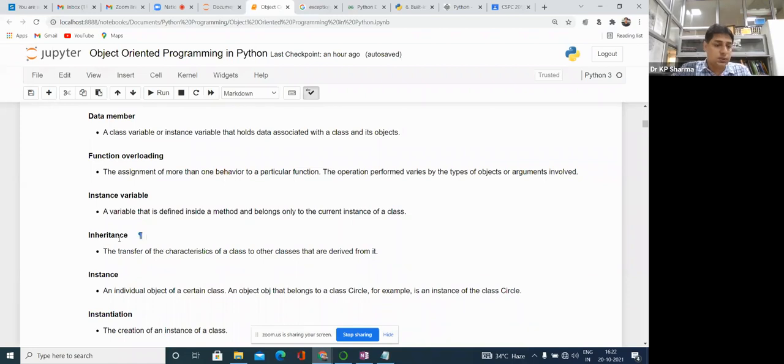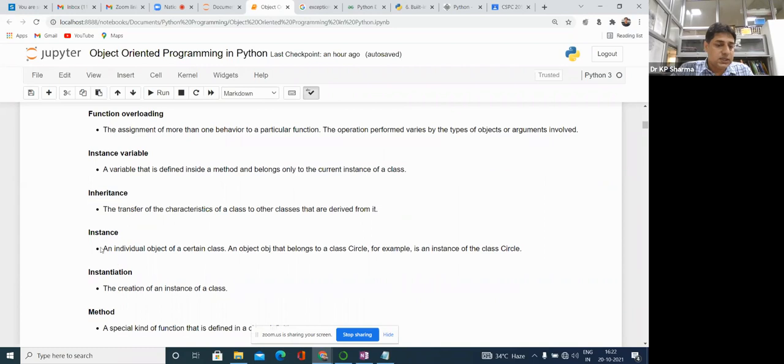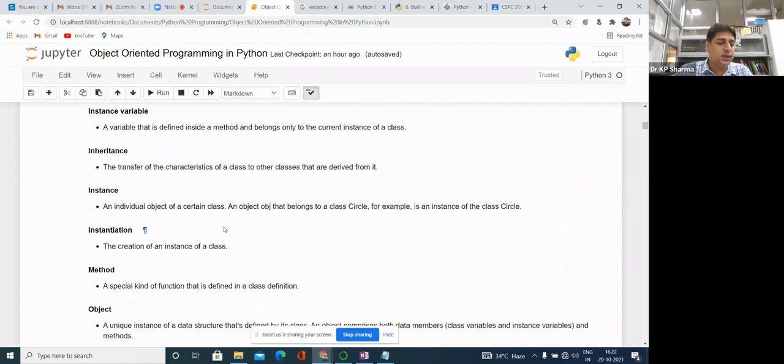Inheritance is a way through which an object can acquire the properties of another object. Instance is an individual object of a certain class. Instance means the object basically. Instantiation means creating the object, creating the instance.